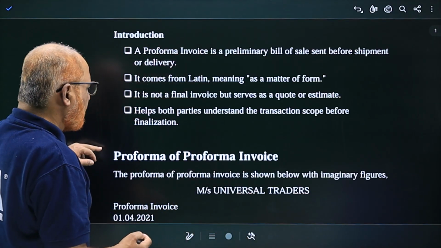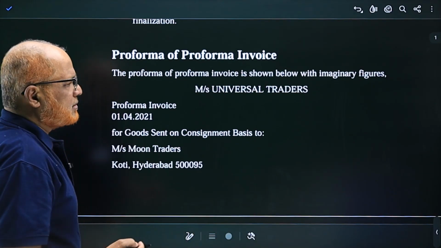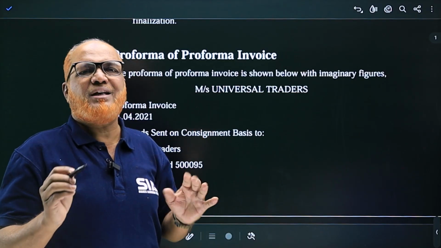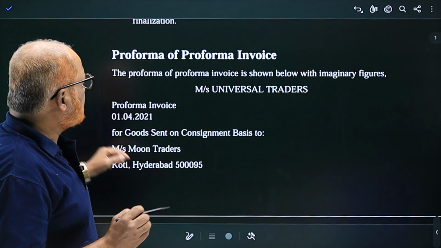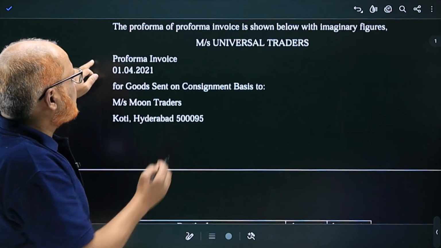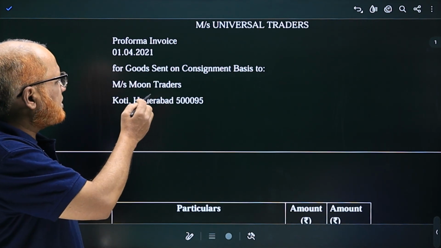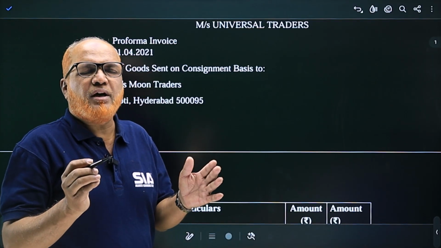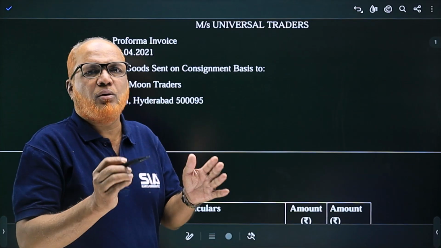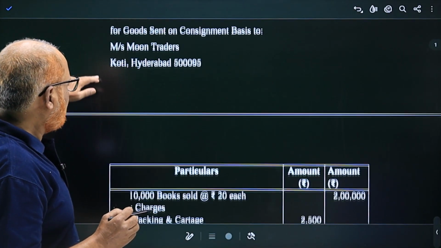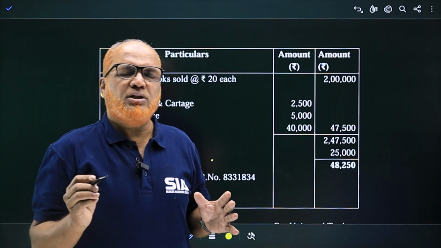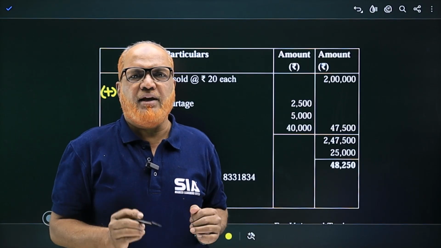How will the Proforma Invoice be made? Simply, I'm showing you a format here. See carefully. Messrs. Universal Traders, Proforma Invoice number, for goods sent on consignment. So this Proforma Invoice is for goods sent on consignment. Now I'm explaining the format, the proforma of a Proforma Invoice.